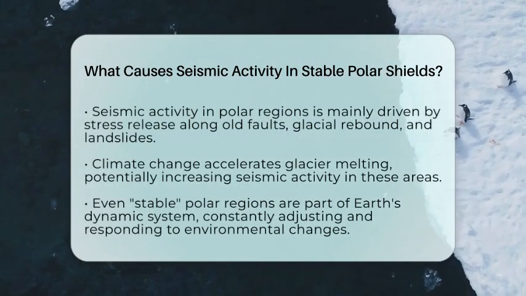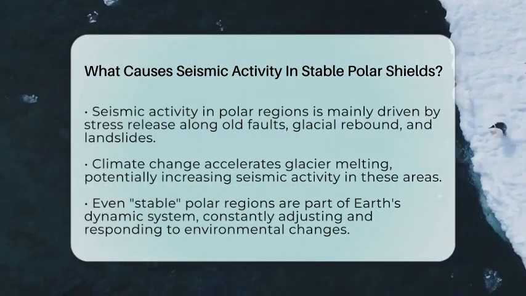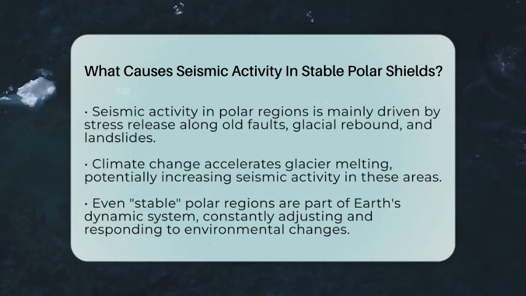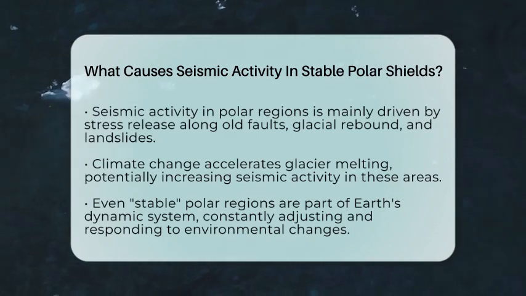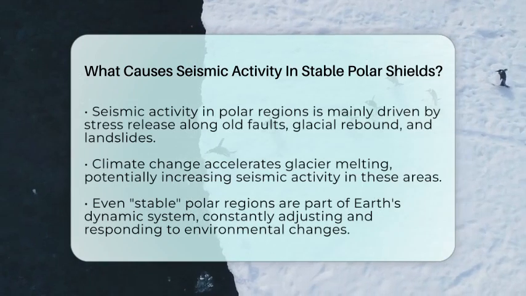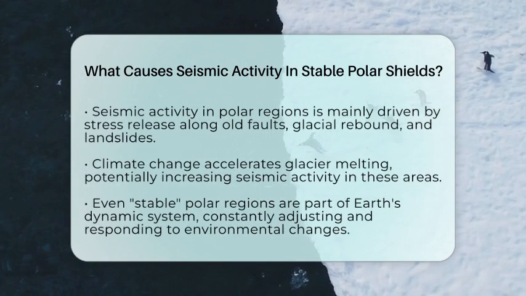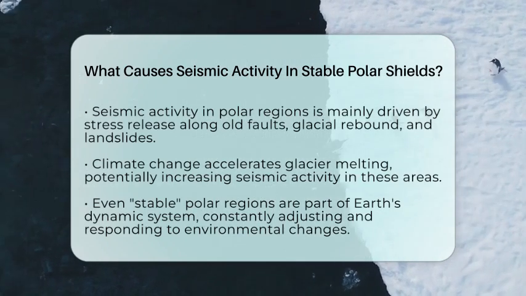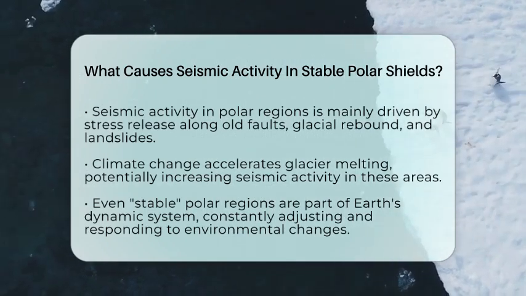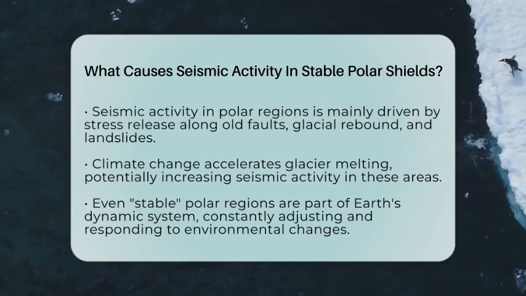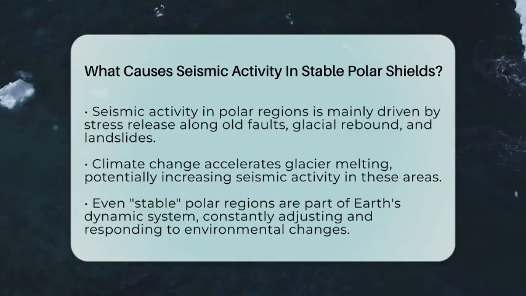In summary, seismic activity in stable polar shields mainly comes from stress releases along old faults, the crust response to melting glaciers, and sudden landslides or avalanches. These processes happen even though the area isn't actively moving like a plate boundary. As climate change speeds up glacier melting, we might see more of these seismic signals, reminding us that even the most stable-looking places are still part of Earth's dynamic system.